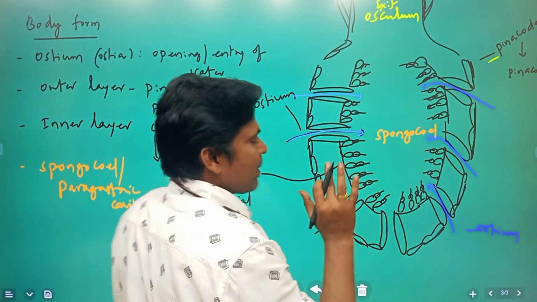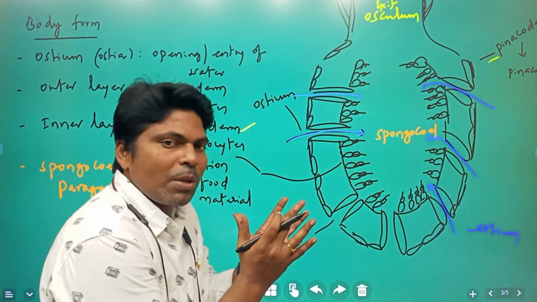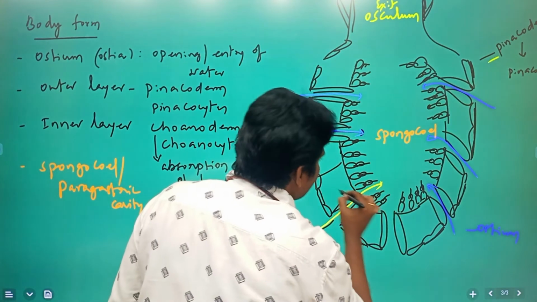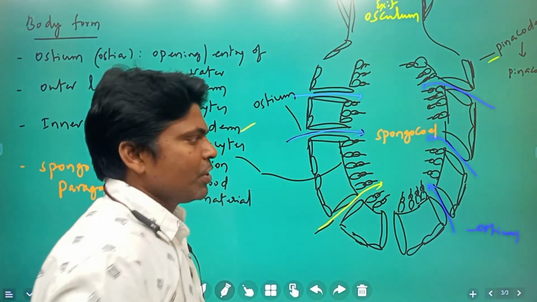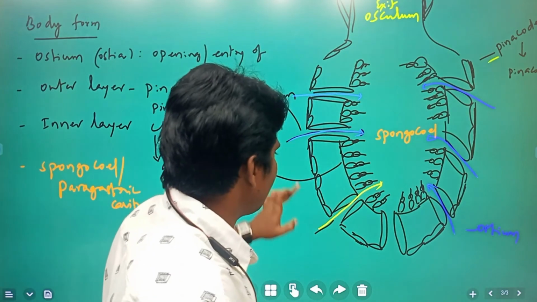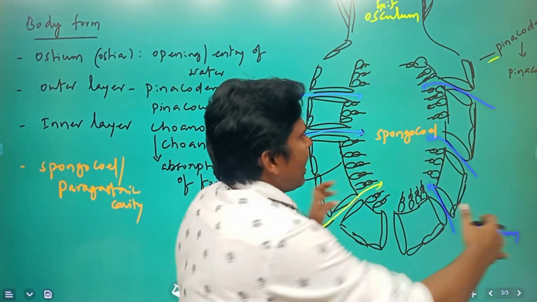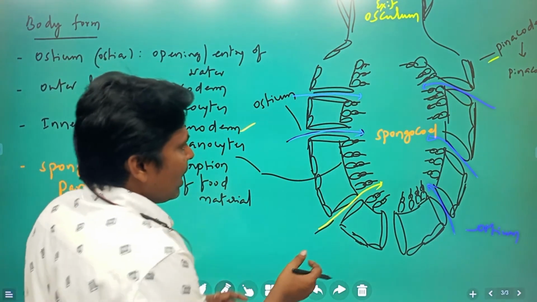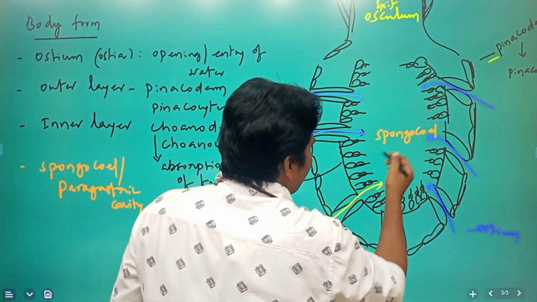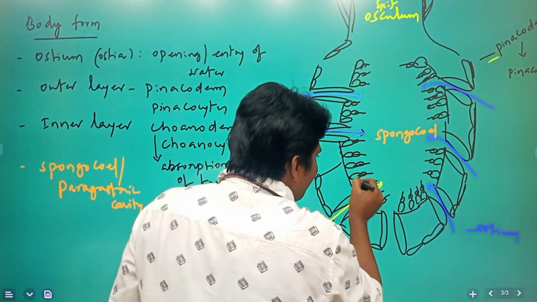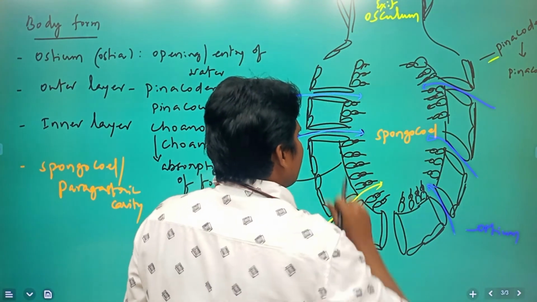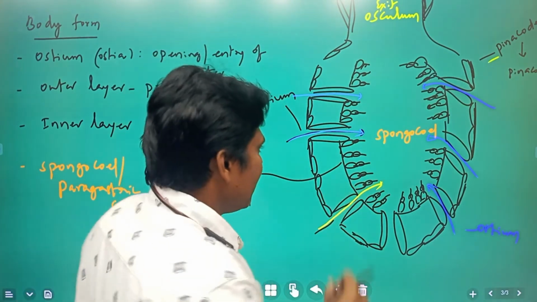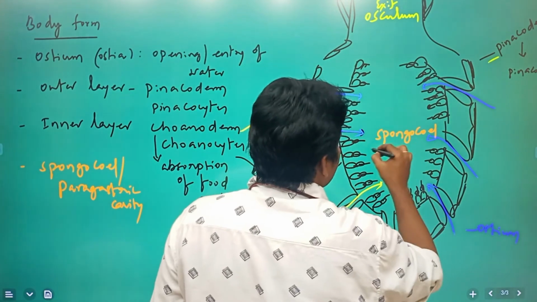These organisms are present in water, attached to the substratum, rocks. The water enters through the ostia and into the spongiocele. The food material is captured by the choanocytes, which are responsible for its absorption.